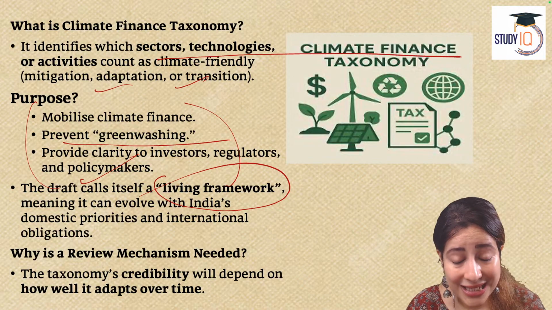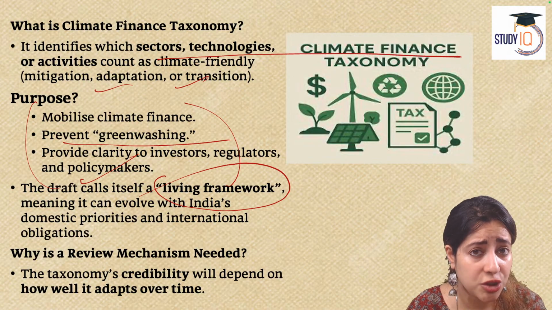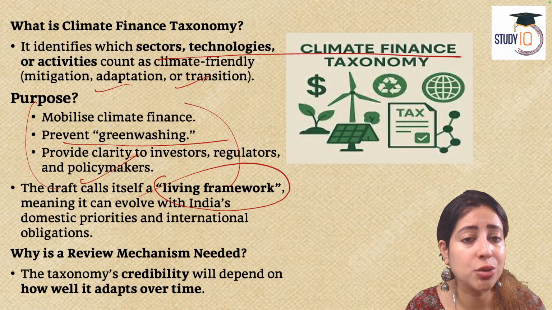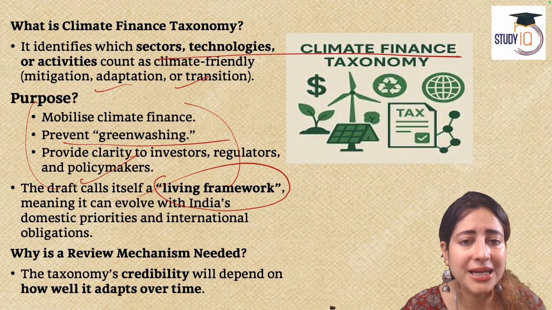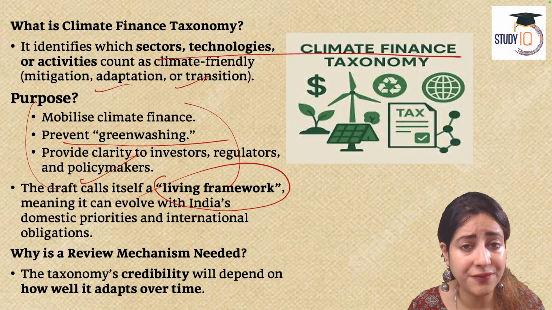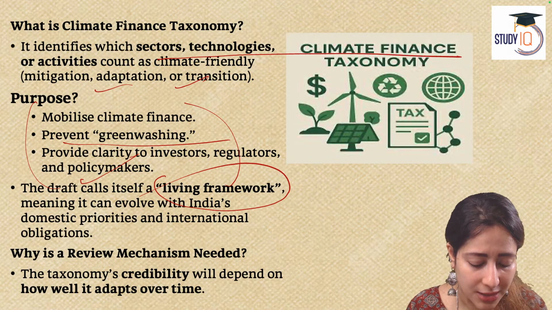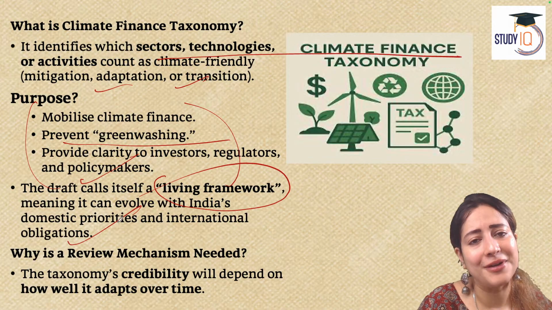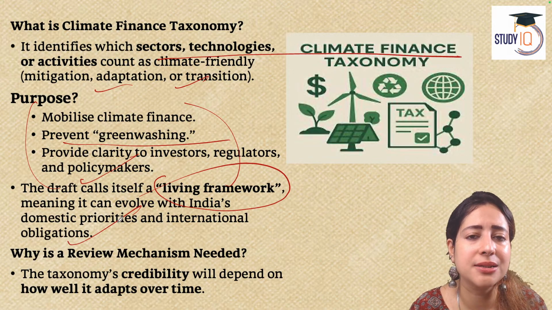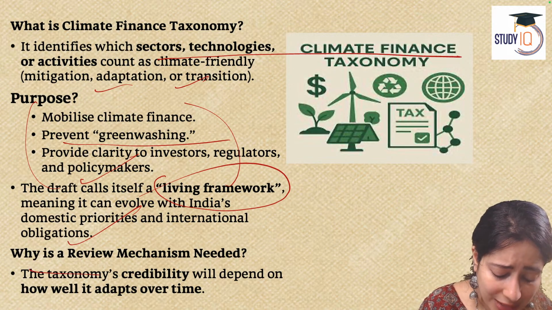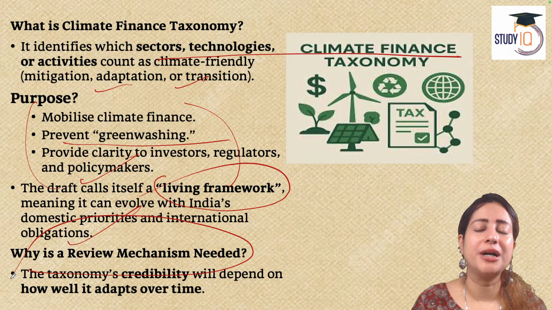The government will keep revising it every 5 years to every 10 years to make sure that the companies and the taxonomy adhere to the evolving climate situation. We never know 5 years later what the climate demand will be, how much the global warming will be. So therefore, it will evolve itself as per priorities, as per India's own carbon emission obligations. Now, the review is a very important part of this taxonomy.